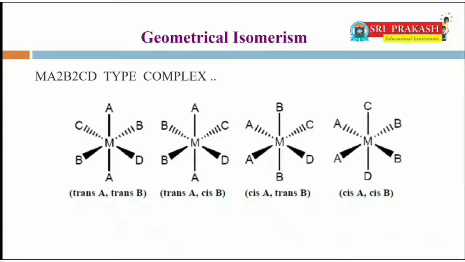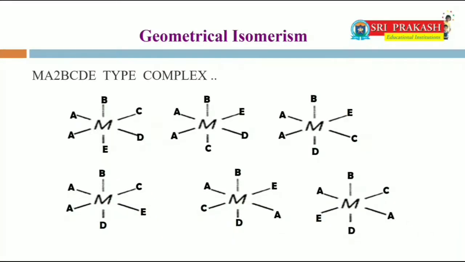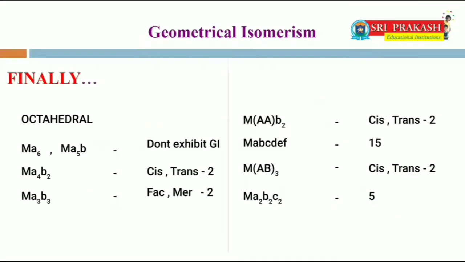Cis A trans B, that means A are in cis positions and B are in trans positions. Cis A cis B, that means A as well as B are in cis positions. Ma2BCDE type complex. In this complex, the following structures are possible.